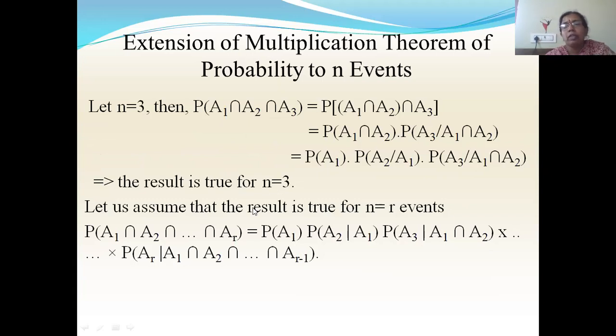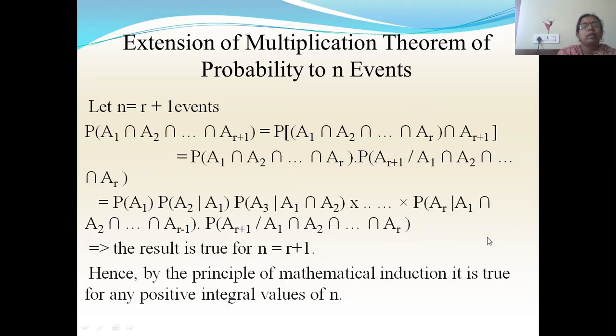Now let us assume that it is true for n equal to r events. So when I assume it as true for n equal to r events, I will write this expression: P of a1 intersection a2 intersection ar is P of a1, a2 by a1, a3 by a1 intersection a2, ar by a1 intersection a2 intersection ar minus 1. Whatever suffix you have here for the given term, it will be minus 1. Now I have to prove that it is true for n equal to r plus 1 terms.